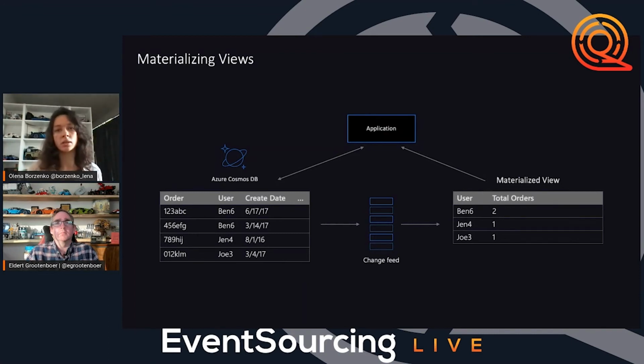And the last one is Azure Functions. Very similar to the change feed processor, but it's an even higher abstraction. Everything is handled by Azure. What we have to do is write our business logic, provide the connection string, and provide the container name which we want to listen to. So basically, these are the three known ways to consume the data from change feed. And once we consume the data, we will create different materialized views.